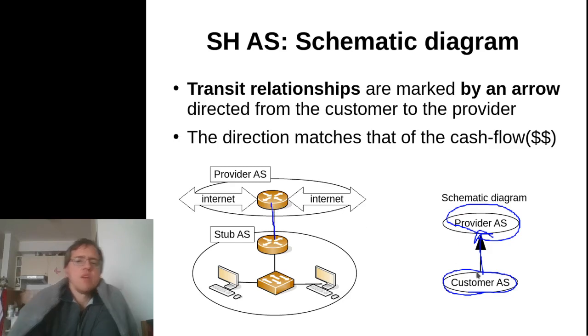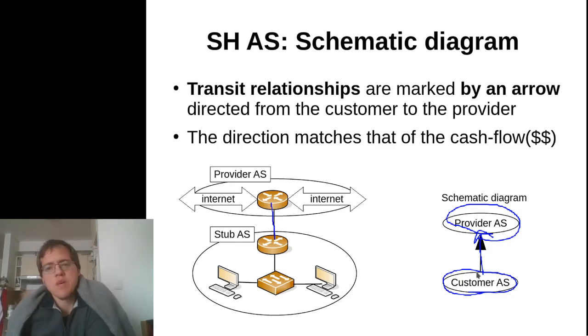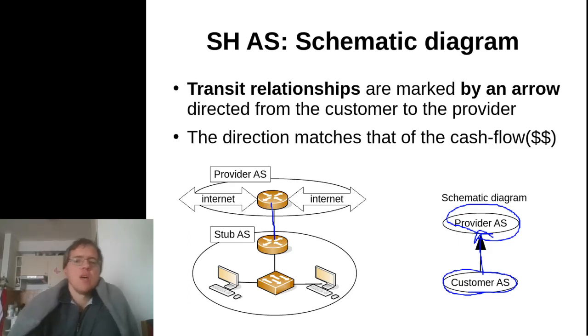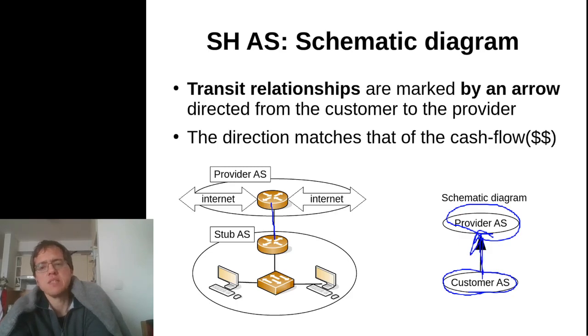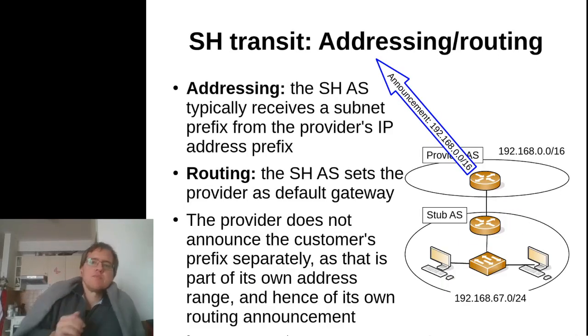And there is a very important distinction that we are going to make: whenever the type of business relationship between two autonomous systems is transit, then we are going to show or indicate the direction of the cash flow by an actual arrow. So in this case, the arrow goes from the customer to the provider, showing that it is the customer that pays a monthly fee to the provider for providing internet access.